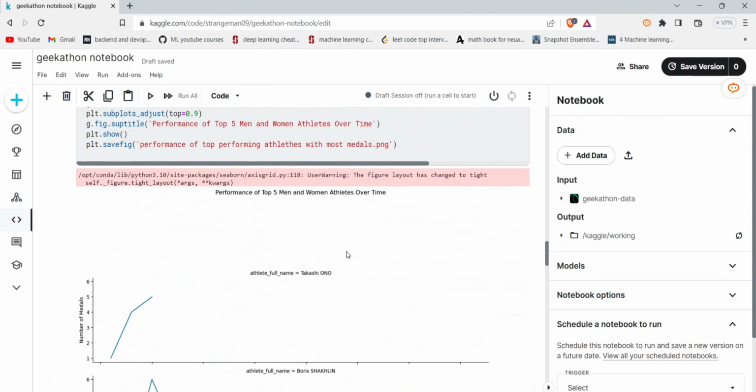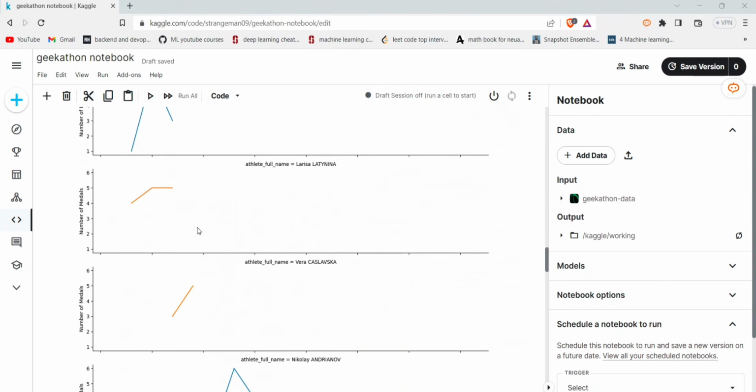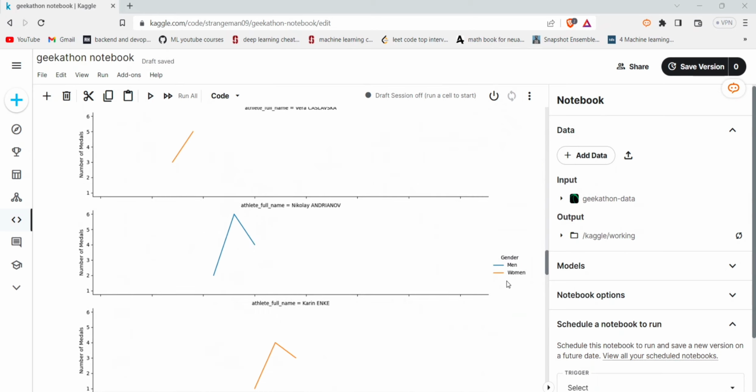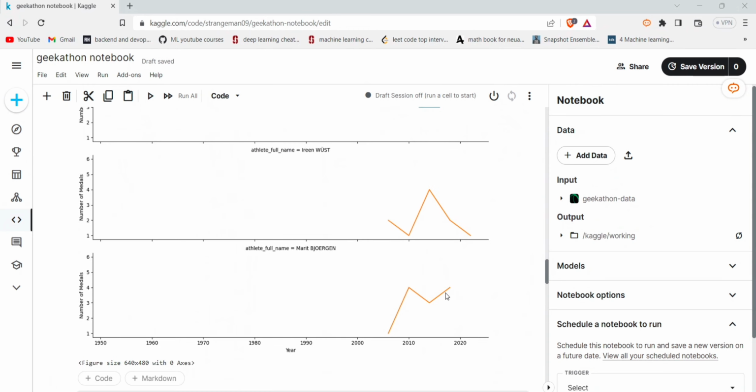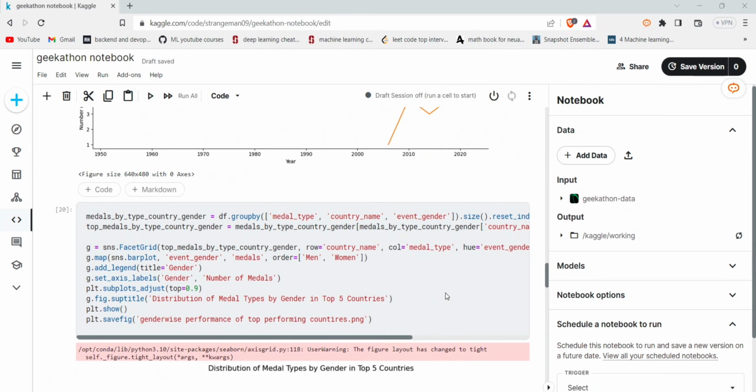As we can see here, the medals won over the course of years by a few top athletes can be seen. The blue represents the male athletes, and the yellow represents female athletes. Over the course of years, are they winning more medals, or has their performance declined? That can be seen here. Next we come to the medals won by different genders in different countries.